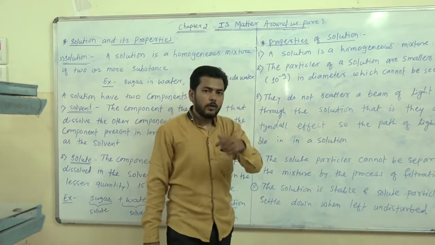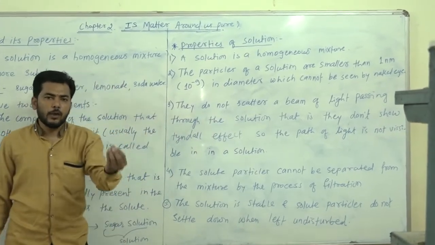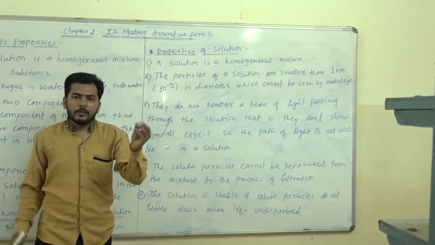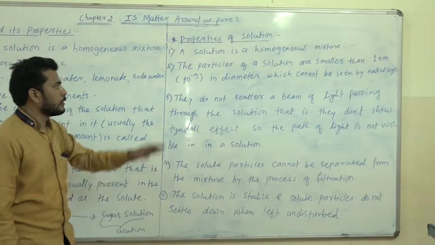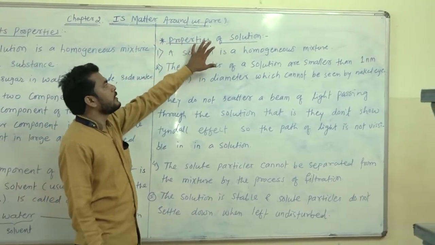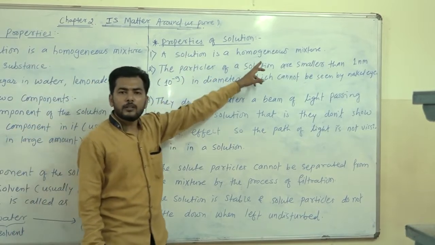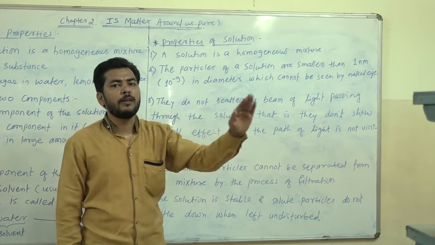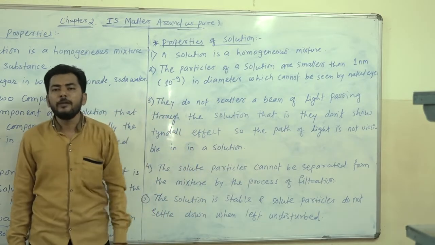Okay. At your home, if you are adding salt and water, it means solvent is water, solute is salt, and this combination is the salt solution. Okay. Properties. We see the properties of solution. In these properties, the first property we see is that it is a homogeneous mixture. Why are we calling it a homogeneous mixture? Because it is not forming separation boundaries and the particles of the solution are uniformly mixed.